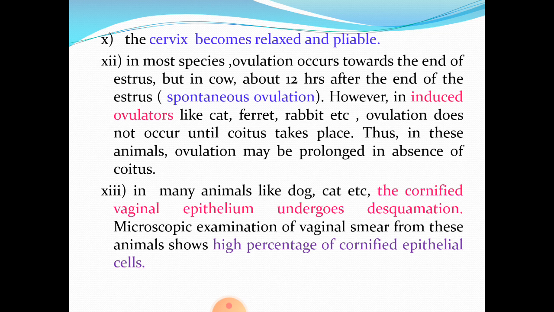Then in many animals like dog, cat, etc., the cornified vaginal epithelium undergoes desquamation. And at this stage, if you make a vaginal smear, what exactly you see is a very high percentage of cornified epithelial cells.